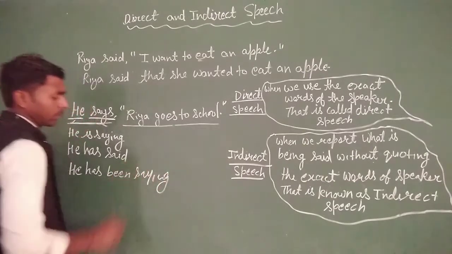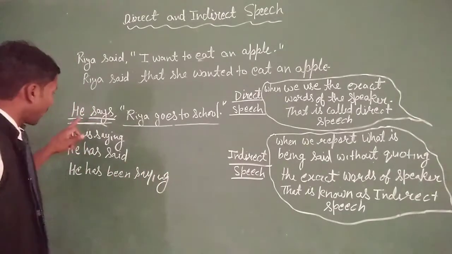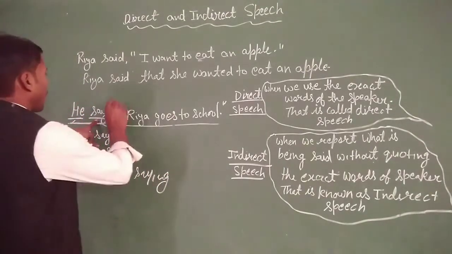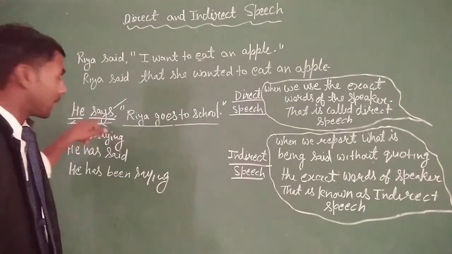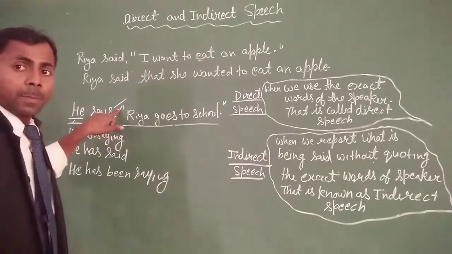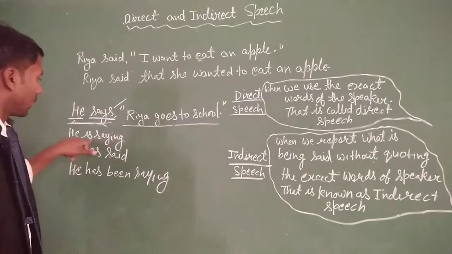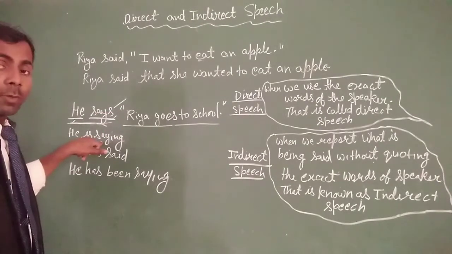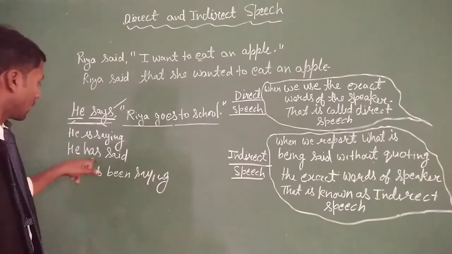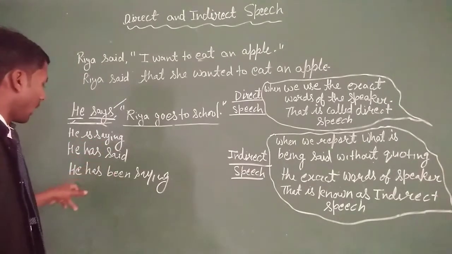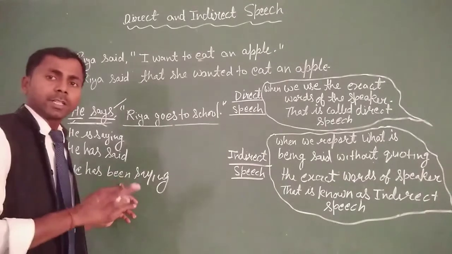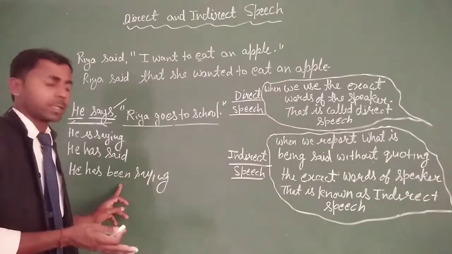You can see here these refer to the present tense. This is the present indefinite, the simple present tense, this is the present continuous tense, this is the present perfect tense, and the last is the present perfect continuous tense.